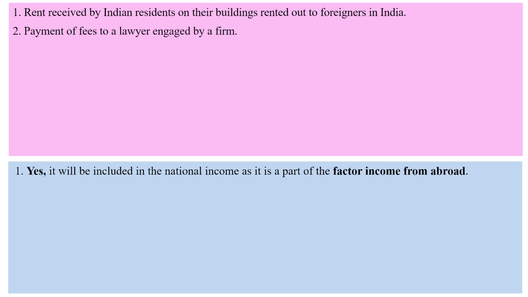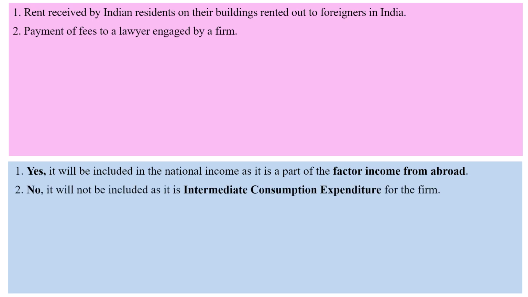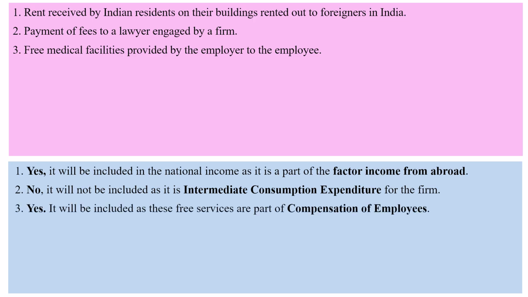Payment of fees to a lawyer engaged by a firm. This will not be included in national income as all inter-firm transactions are treated as intermediate consumption and therefore not included. Free medical facilities provided by the employer to the employee. This will be included in national income as a part of wages and salaries in kind, or you can say as a part of compensation of employees.